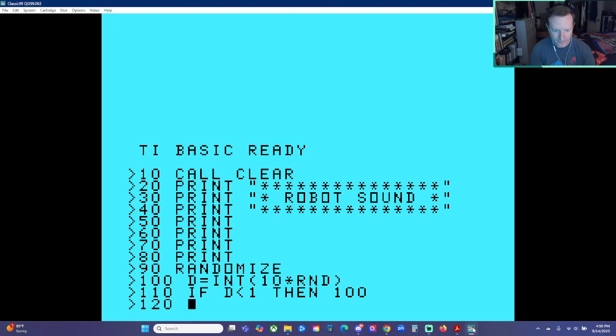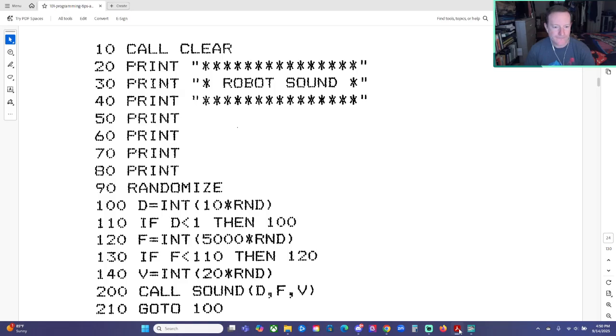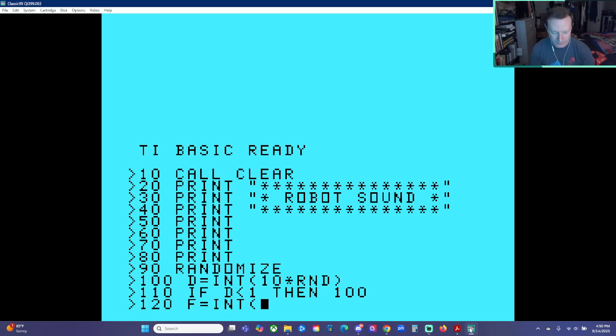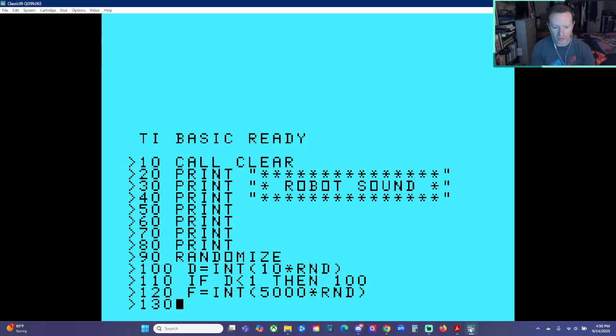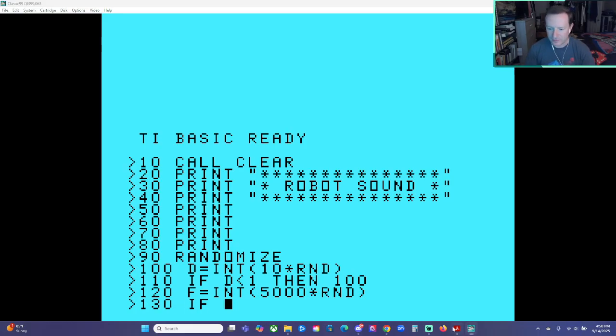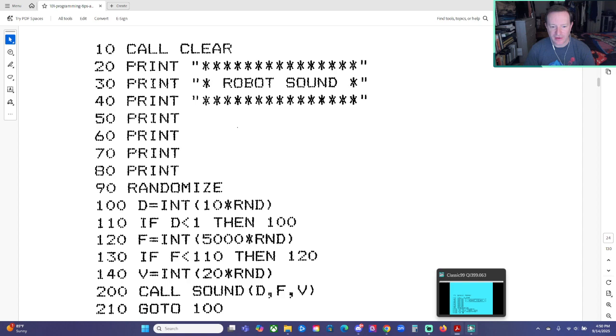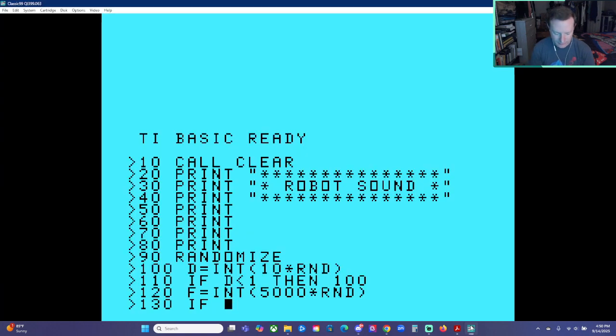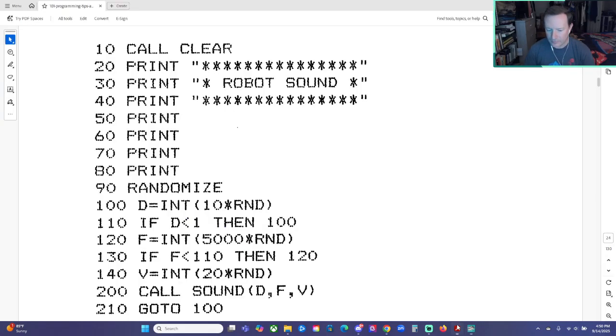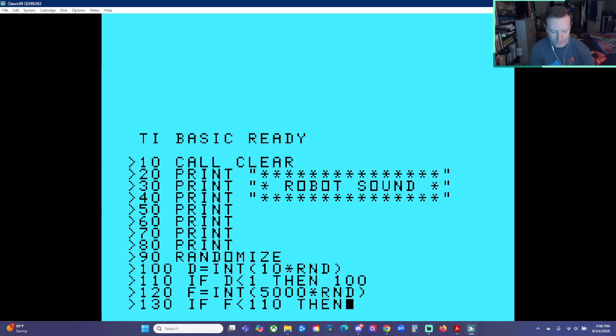120, F equals INT 5,000 times RND. 130, if F is less than 110, then 120.